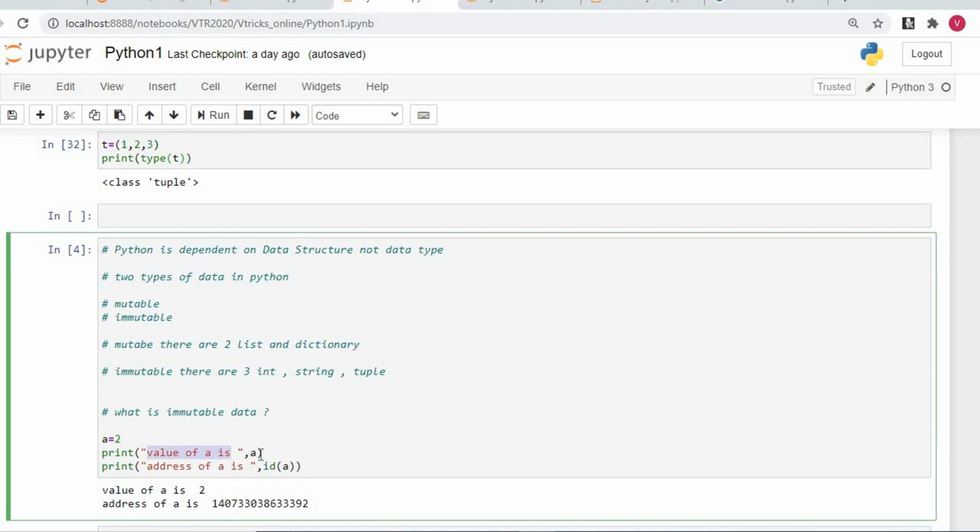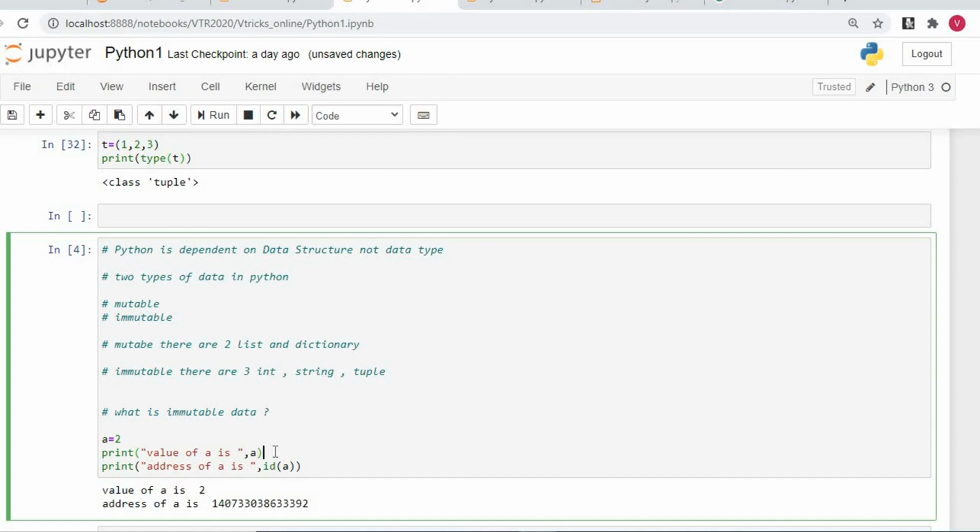Here, when I say print value of a is, it is in double quotes. Then a, outside the double quotes after a comma, means the compiler will look for the variable by the name a. Oh, a is present here. The value of a, which is 2, would be replaced in this position. Now if you want to continue something after this a, put a comma and type whatever you want. If you want to use another variable, put a comma and, outside the double quotes, put the variable name. This is what we need to understand. Here I have written value of a is, closed the double quotes, and said comma a.